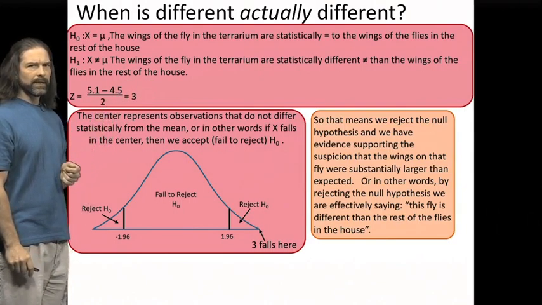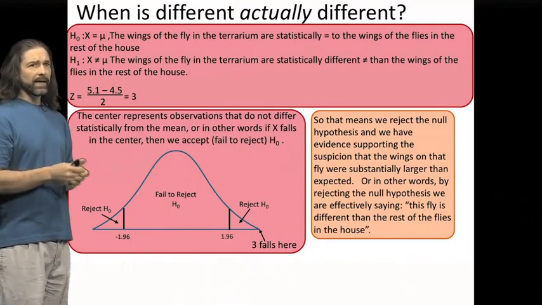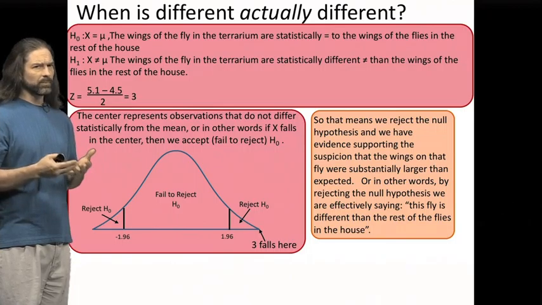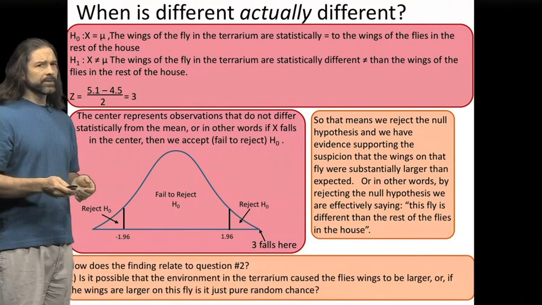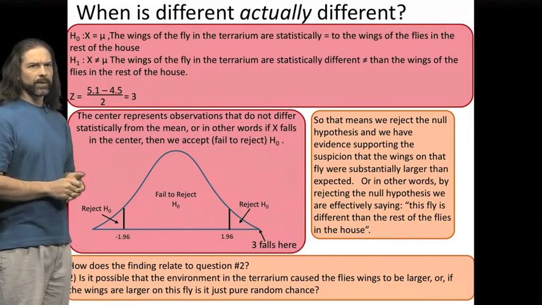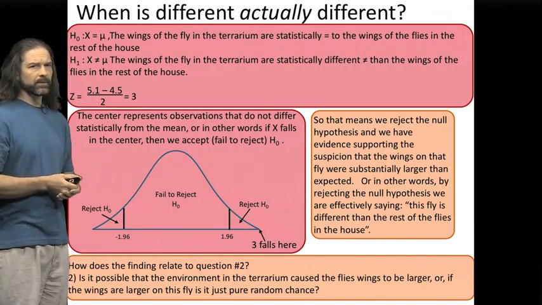So what does this mean? That means that by rejecting the null, the data collected from this one fly supports my suspicion that it was bigger, and this does beg the question now: is it something about the terrarium? Or is it possible that this one fly just happened to be larger?